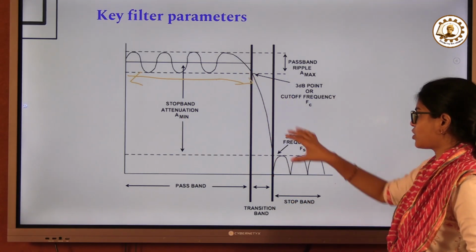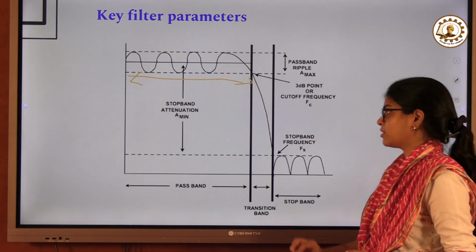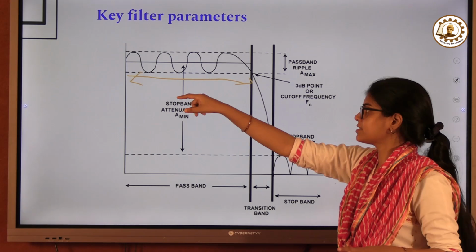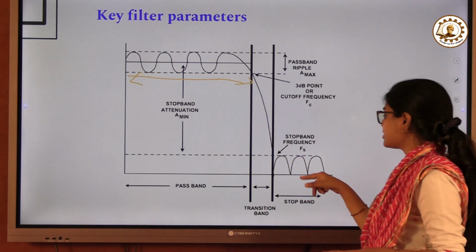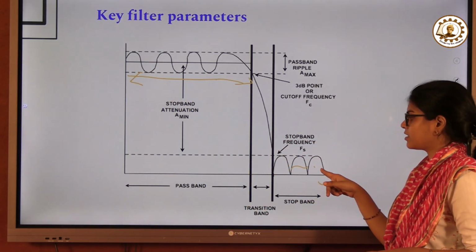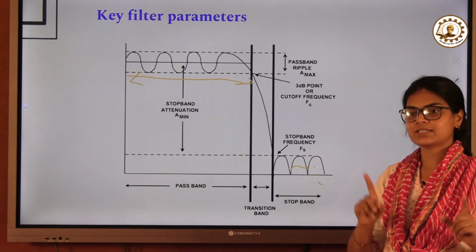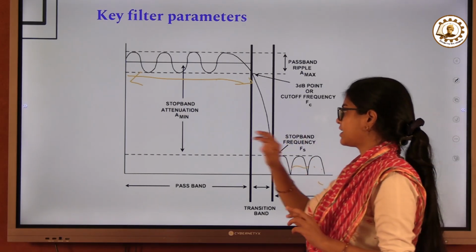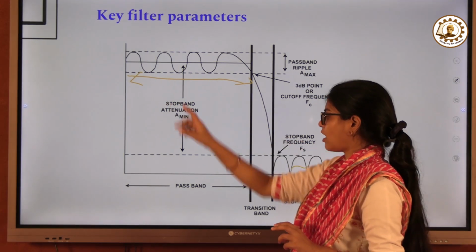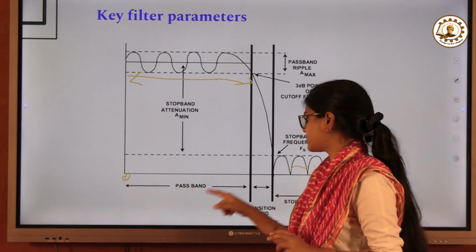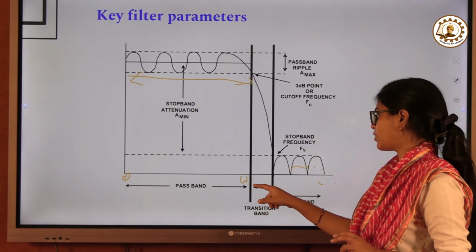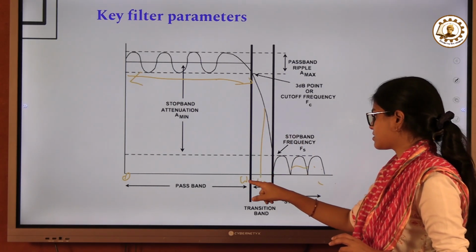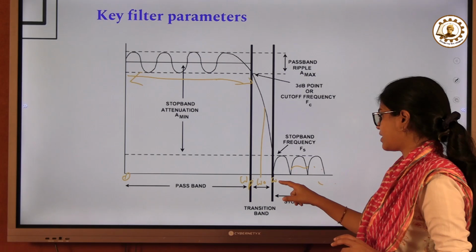Between the pass band and the stop band you have the transition band. Here it should actually be 1, but you can see there are ripples. Here it should actually be 0, but there are ripples here too. This will happen when you design the filter, because it is not an ideal filter; it is a practical filter. This is omega p, and this is omega s.